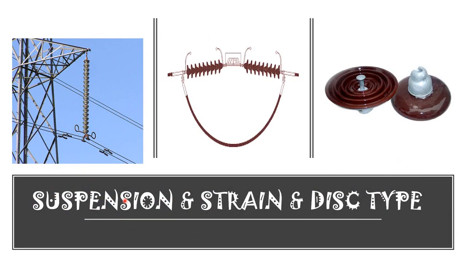Here again, suspension insulator, strain insulator and disc type insulator. For operating voltage above 33 kV, the pin type insulators are uneconomical. Hence, suspension insulators are used for above 33 kV. It consists of a number of disc insulators connected in series by metal links in the form of a string. The conductor is suspended at the bottom end of the string.